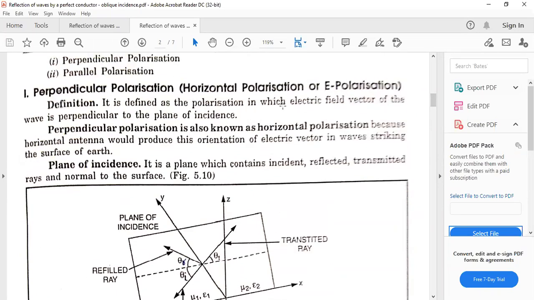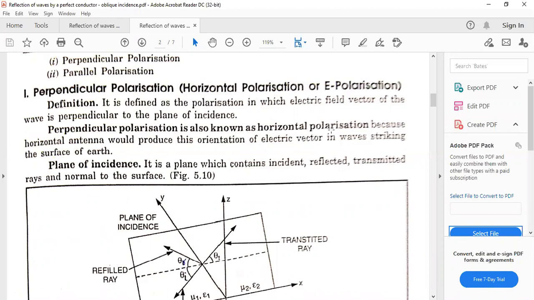It is defined as the polarization in which the electric field vector is perpendicular to the plane of incidence, so that's why it is called perpendicular polarization. And since it is perpendicular, it lies along the horizontal axis, so it is also called horizontal polarization.